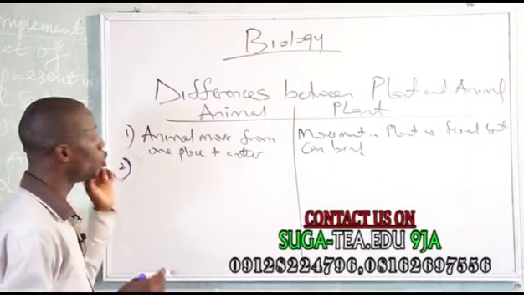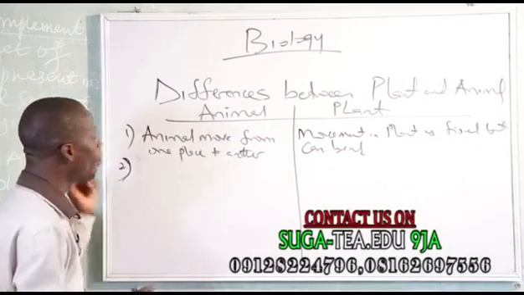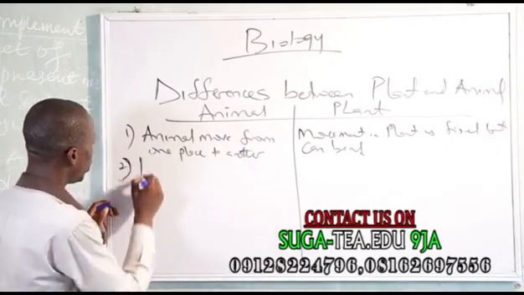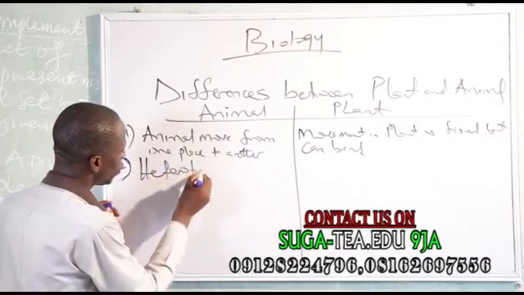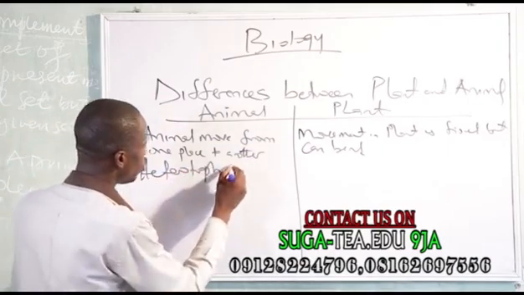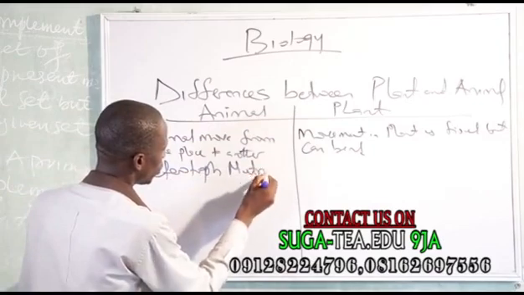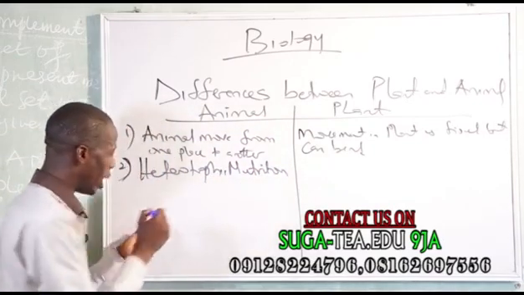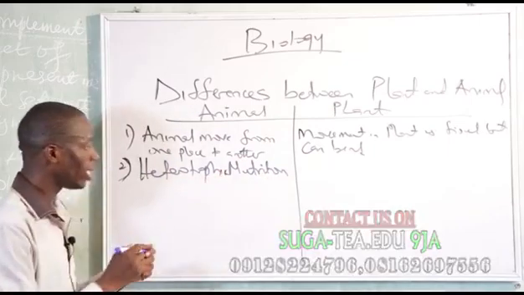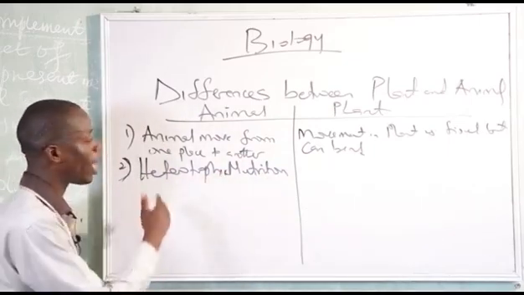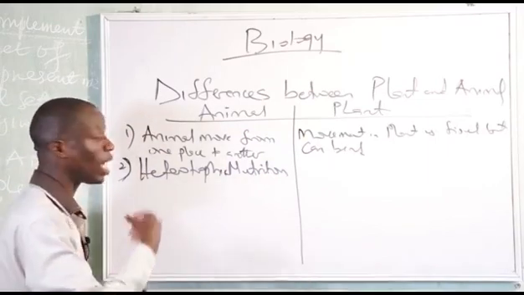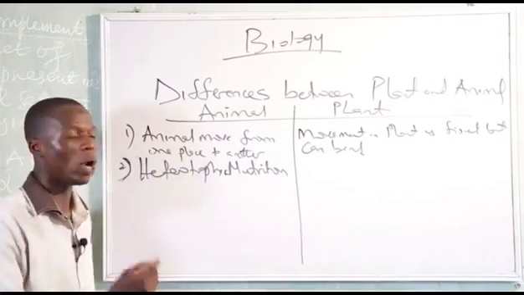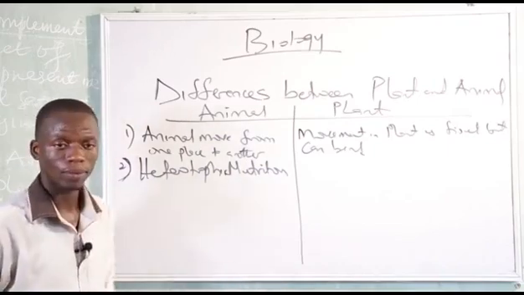Another one is nutrition. The mode of nutrition in animal is heterotrophic nutrition. This is the process by which animals depend on other organisms to get their food. So animals depend on other organisms, where we have the consumers.